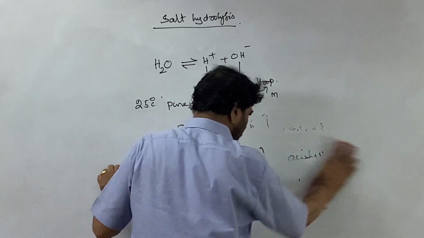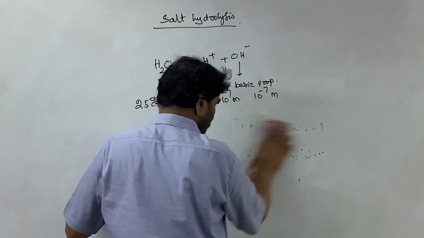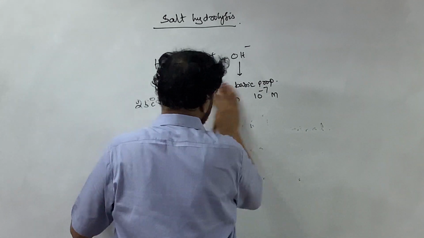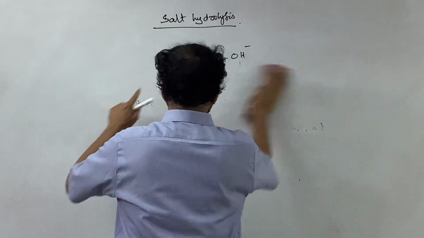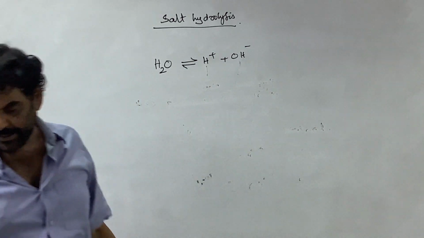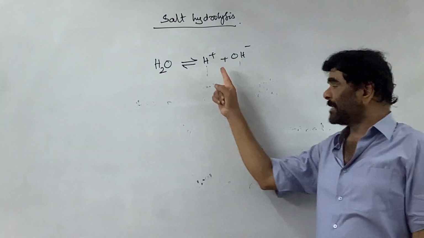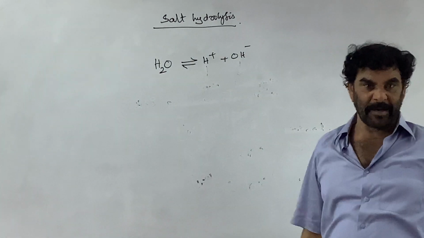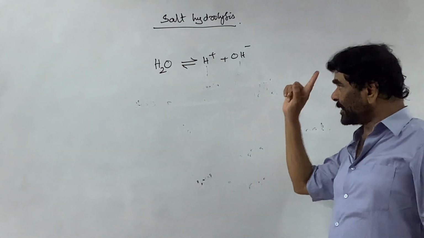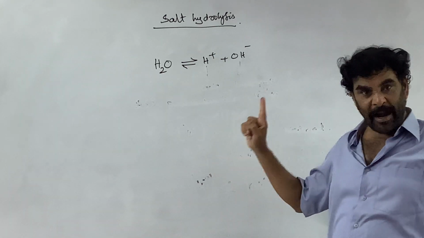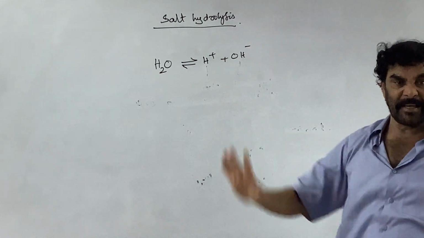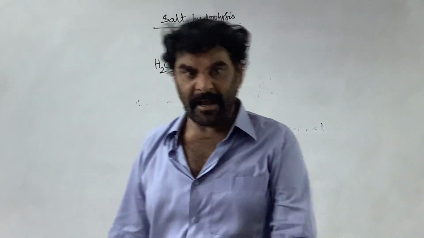And what is an acid, what is a base? Let me define it like this. There is an equilibrium existing in water. The substance which disturbs this equilibrium and increases the concentration of H plus ions is called an acid.